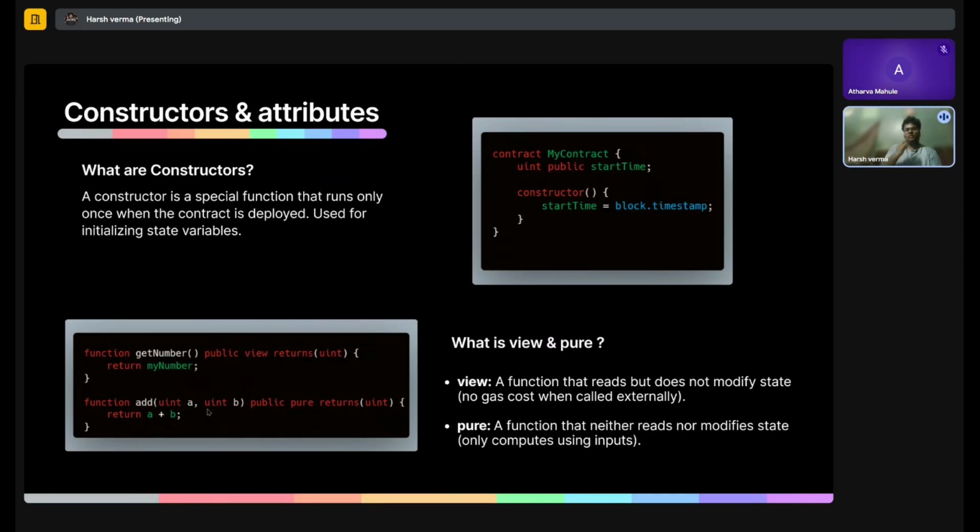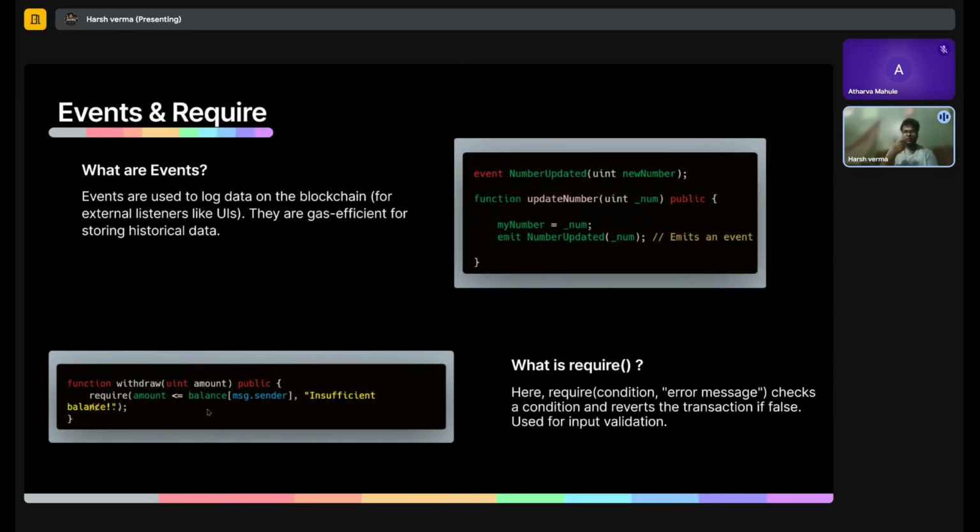And there are also view and pure functions. View functions are what we use when we want people to read data, but we don't want any modifications to be made. Pure functions are basically input and output functions. We give them some input, and they give us some output. They cannot read state and they cannot modify state. That's what pure does.